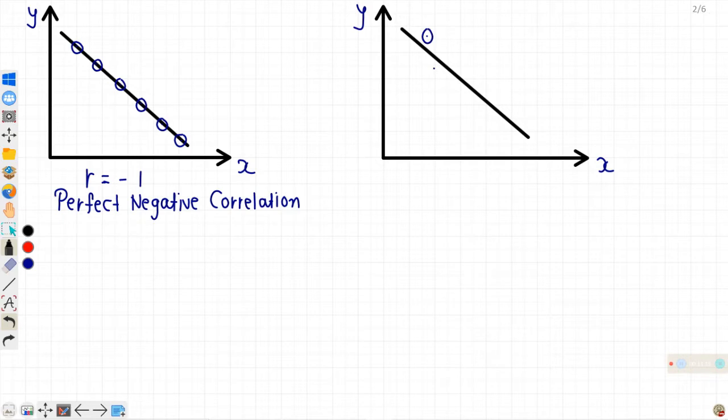Here the change will be in the opposite direction but not in the same proportion. The points corresponding to values of X and Y will not lie on the same line but they will be scattered near the straight line. So here the value of R will be between -1 and 0.